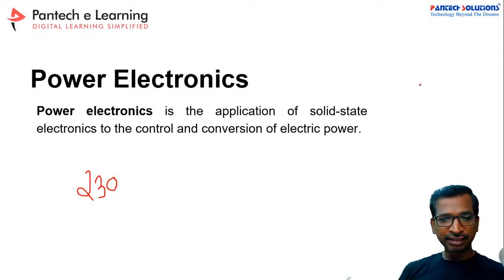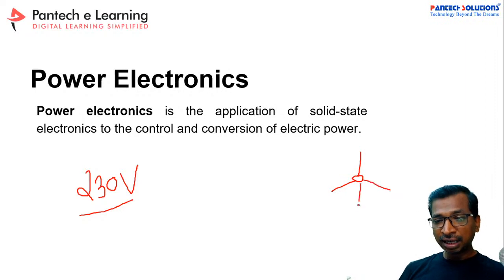So let us discuss power electronics. If you are in your home, you have 230 voltage AC, but your ceiling fan can run at different speeds. How are we achieving the different speeds?